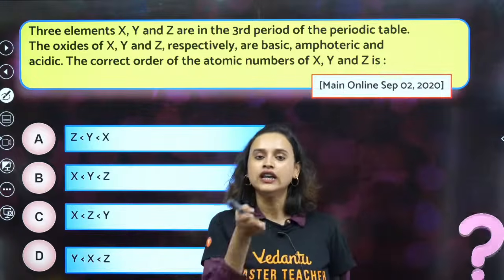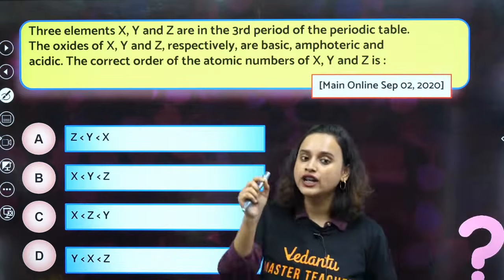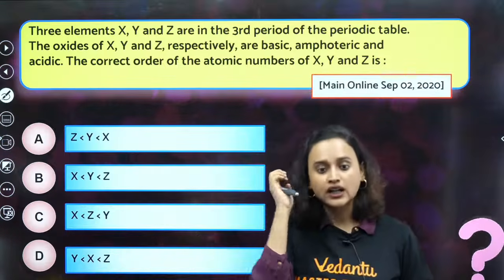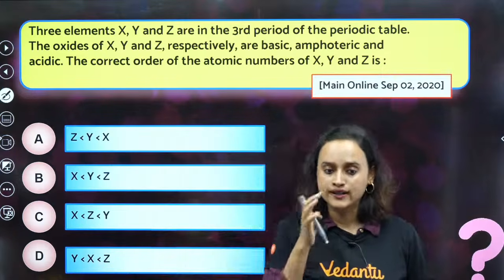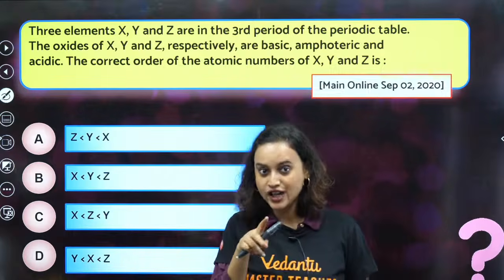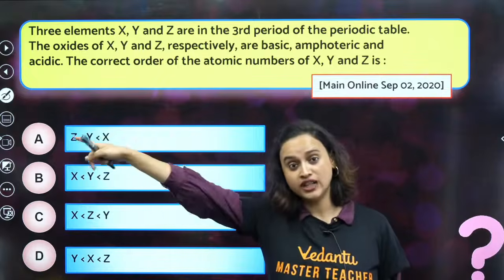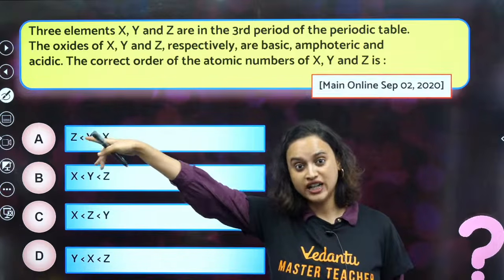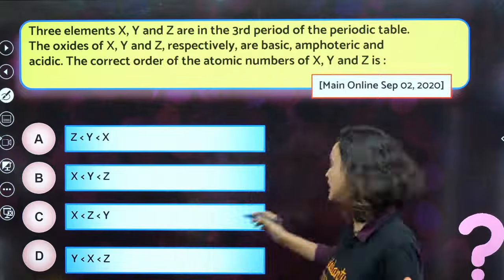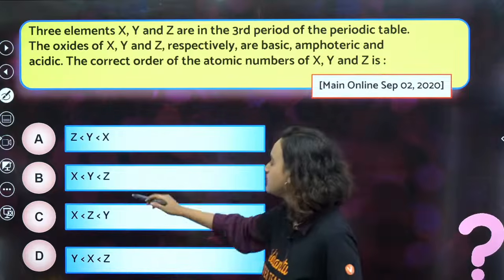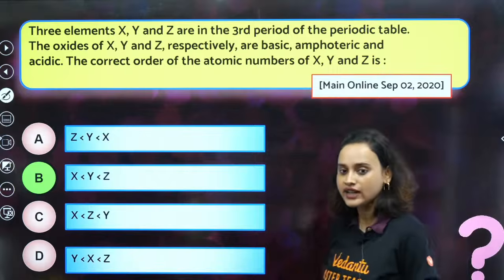The oxides of X, Y and Z respectively are basic, amphoteric, acidic. Now, the correct order of the atomic numbers of X, Y and Z is what? We know that non-metallic oxides, as you go across the period, are more acidic in nature. So definitely it will be X, Y and Z. So that means option B. Option B is the correct answer. Very easy, right?